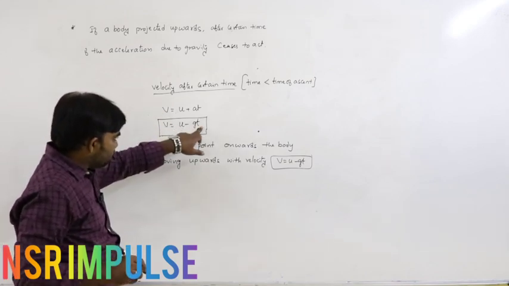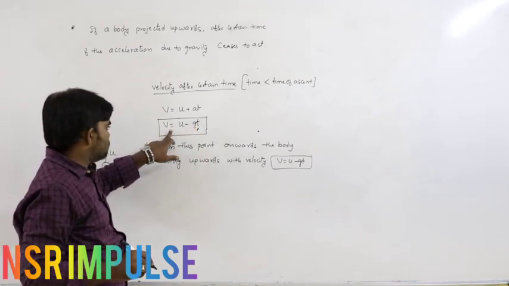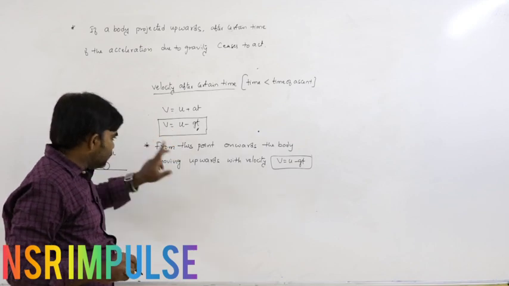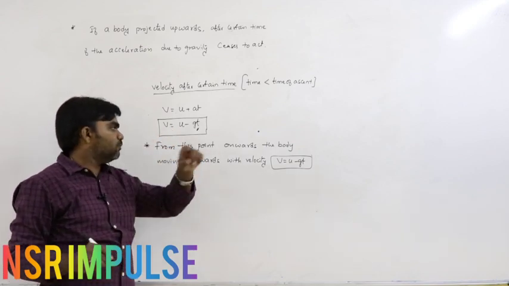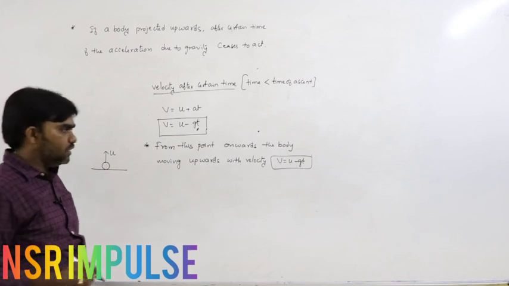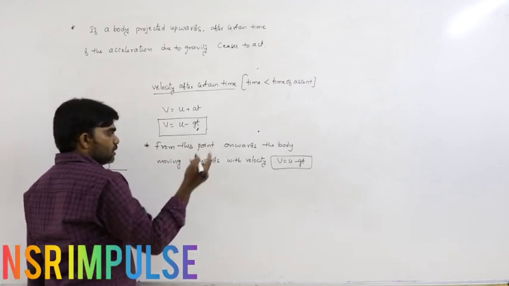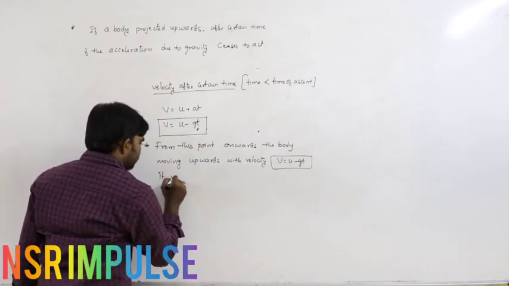At this position, after time t seconds, we are removing the acceleration due to gravity. From this point onwards, the body moves upwards with velocity v equals u minus gt. Continuously it moves upwards. It never returns.